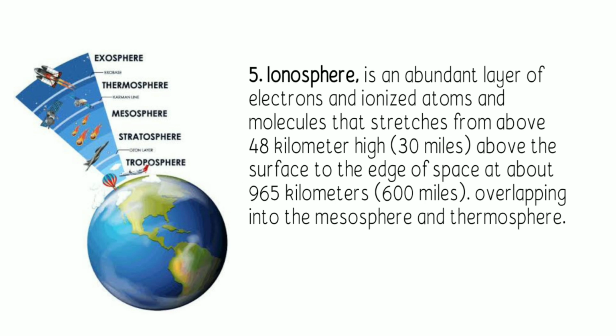Next we have the ionosphere. It is an abundant layer of electrons and ionized atoms and molecules that stretches from above 48 kilometers high above the surface to the edge of space at above 965 kilometers, or 600 miles above, overlapping into the mesosphere and the thermosphere. In addition, the ionosphere reflects and modifies radio waves used for communication.